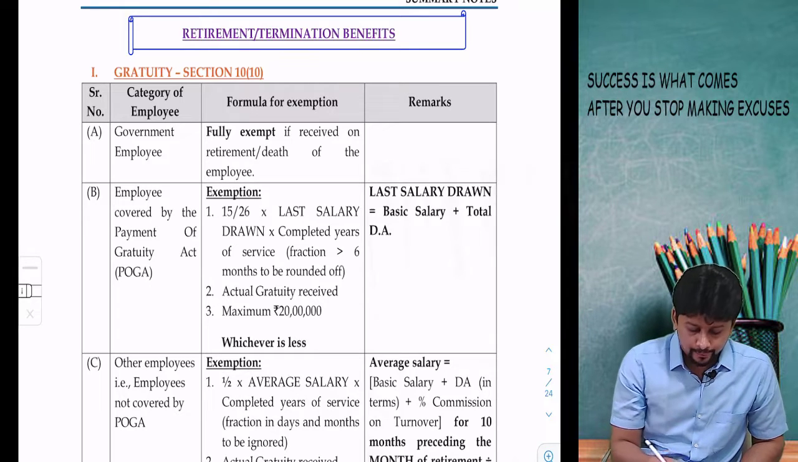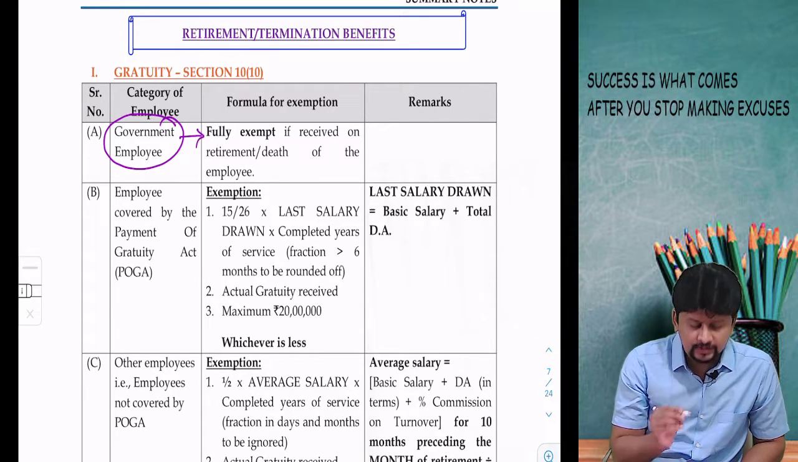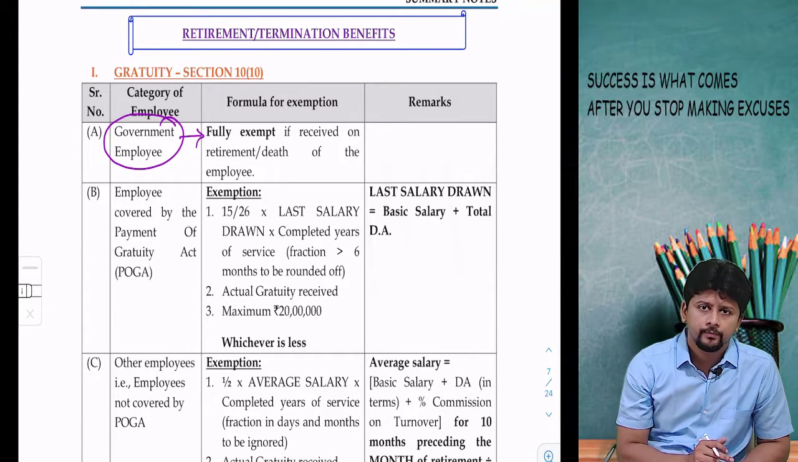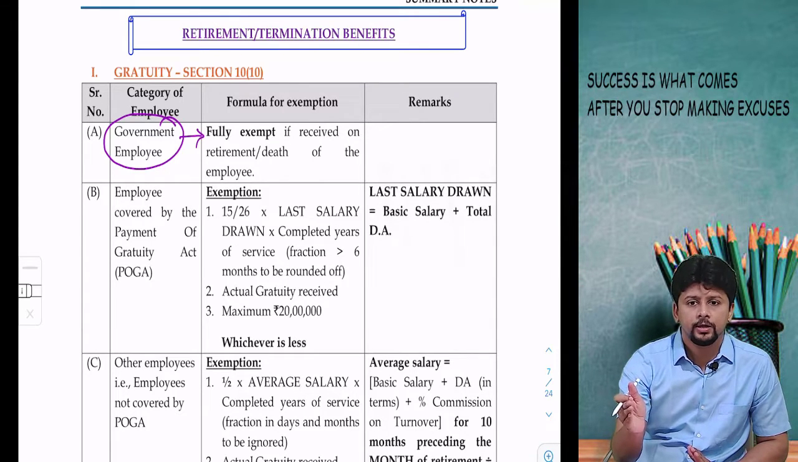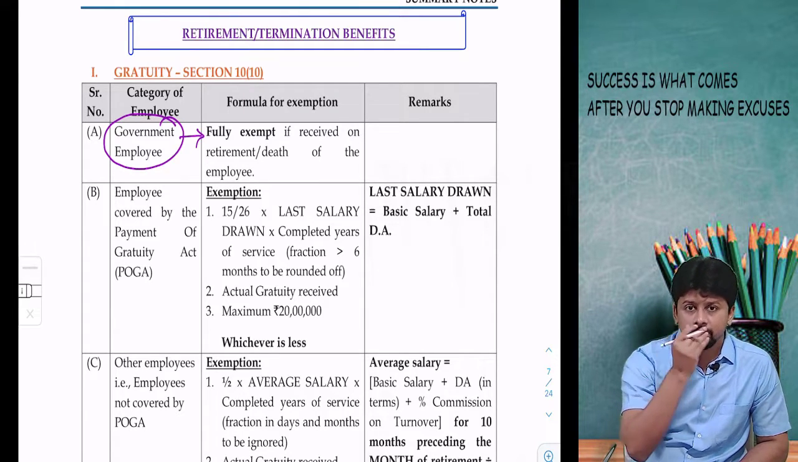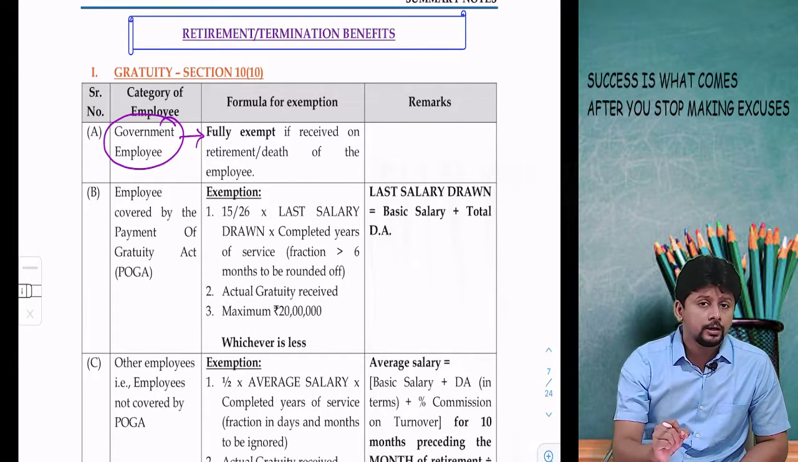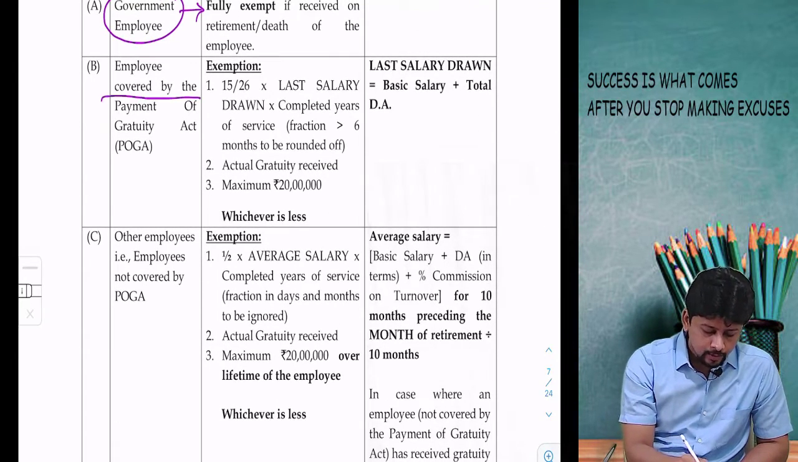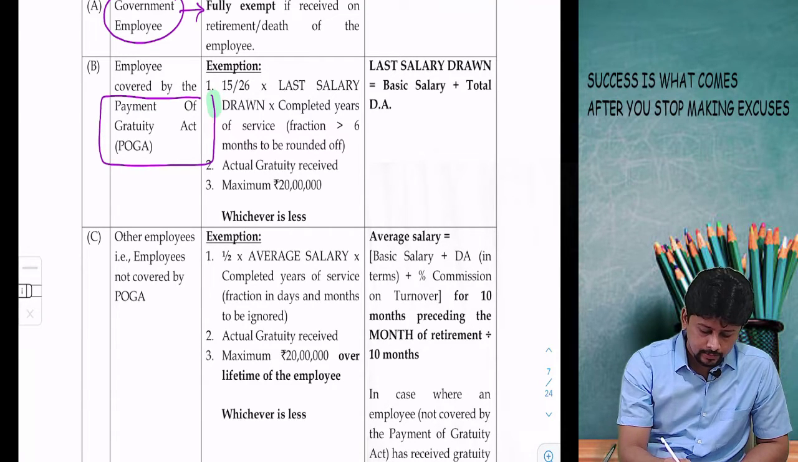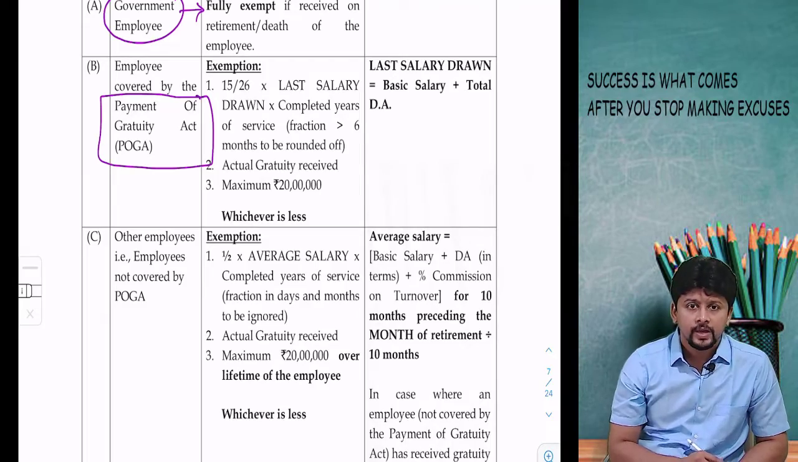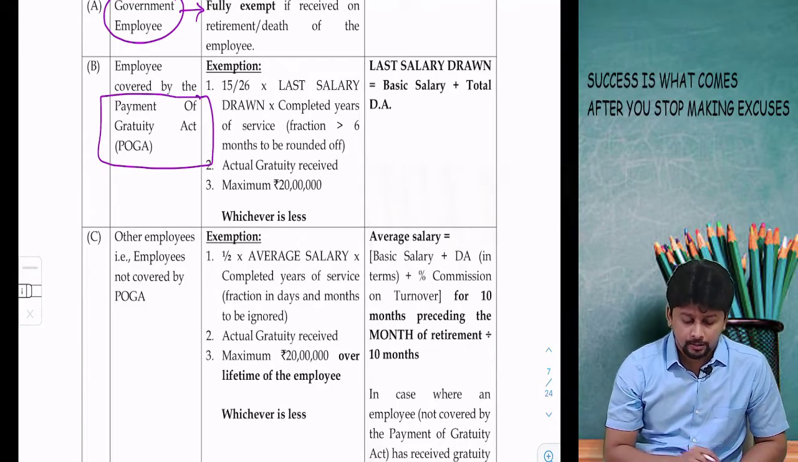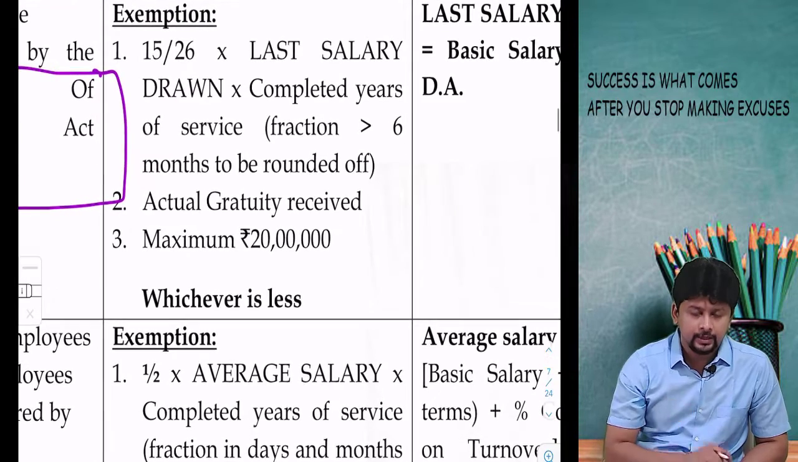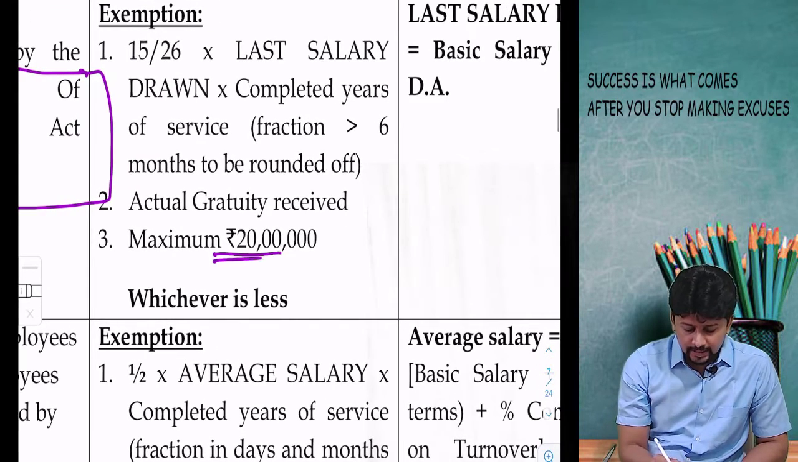Gratuity. Government employee enjoys 100% exemption. No formula, fully exempt. So if the question says you are a government employee who has retired during the year and received gratuity, whatever be the amount, fully exempt from tax. If you are not a government employee, then you could be an employee covered by the Payment of Gratuity Act. Payment of Gratuity Act is applicable only to certain selected organizations. And if you are covered by Payment of Gratuity Act, your exemption formula is slightly different. Maximum limit of 20 lakh rupees.